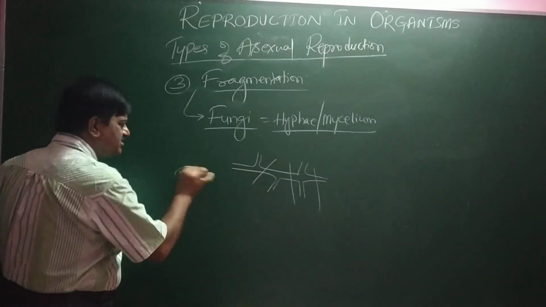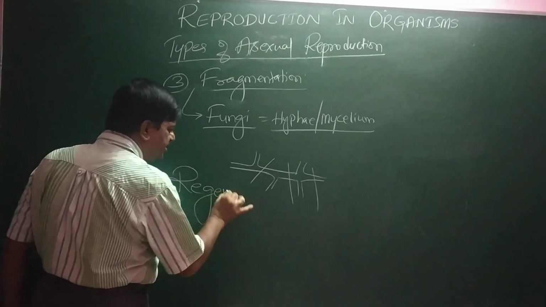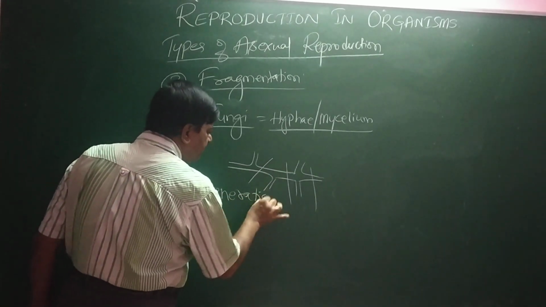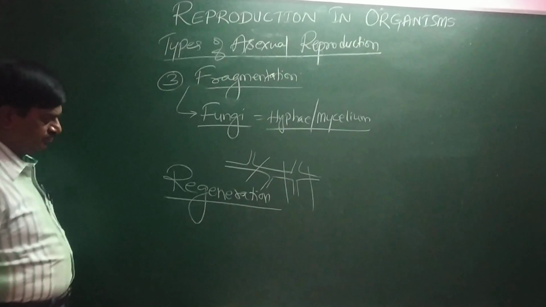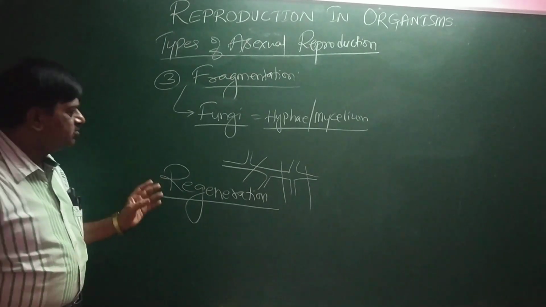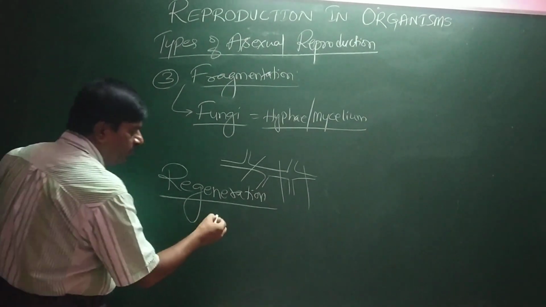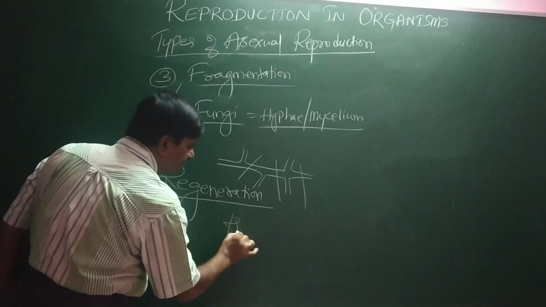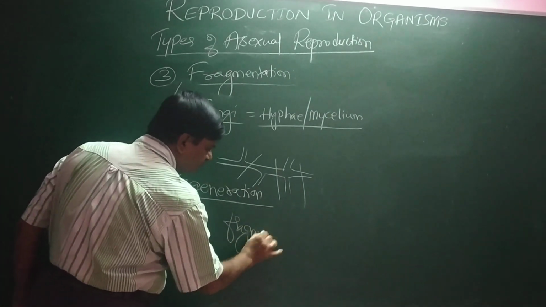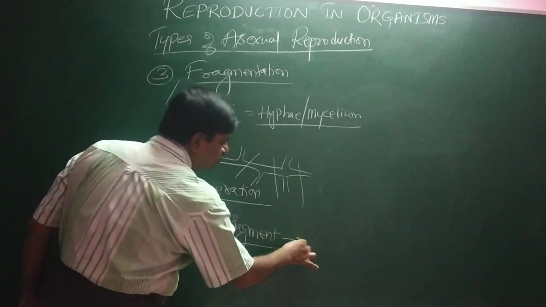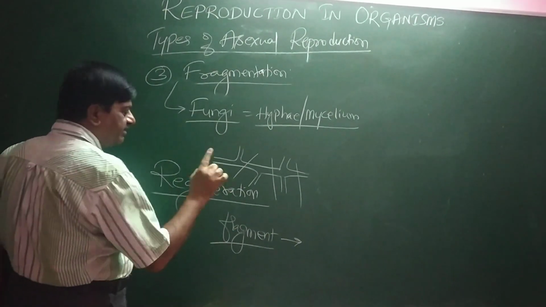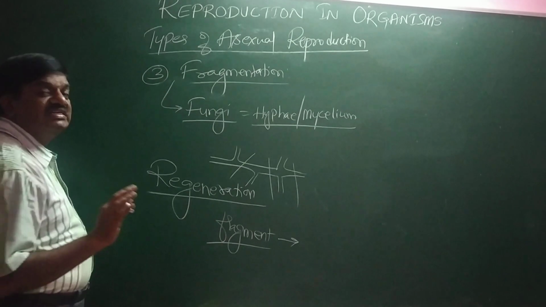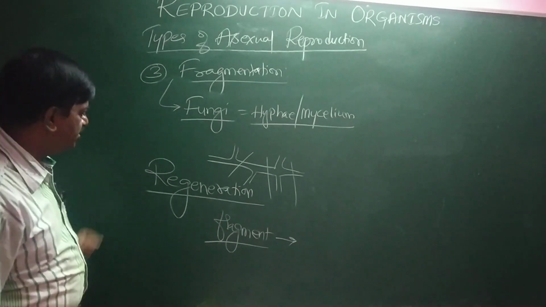The next one is regeneration. In the majority of animals, we can see that when an individual is split, that fragment gives rise to a complete organism. That phenomenon is called regeneration. I'll repeat this.